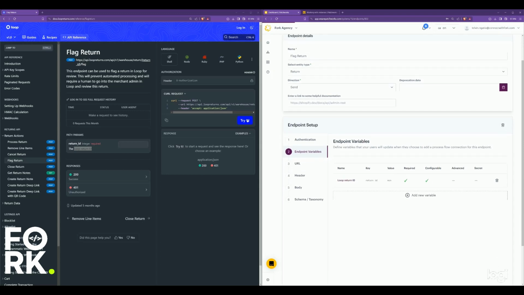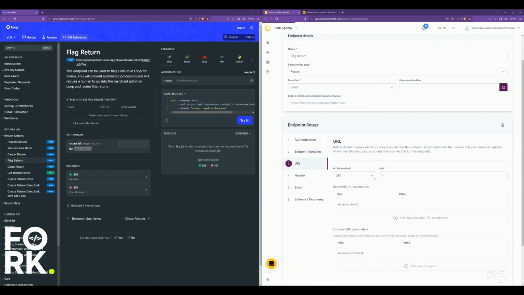So that's done. Next thing, we have to go to the URL, and at this point you notice that you have to put which kind of method it is, and it uses post, right? As you can see from the documentation right here in the corner. And what URL is it hitting?